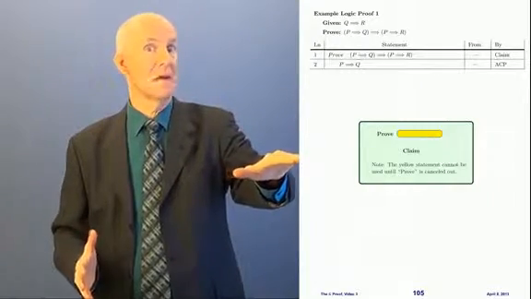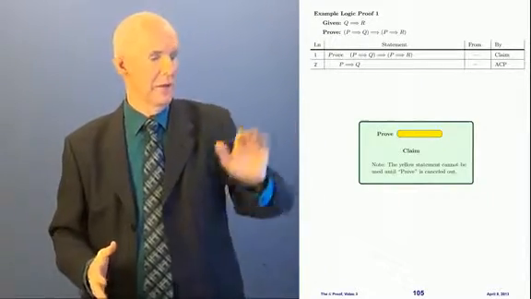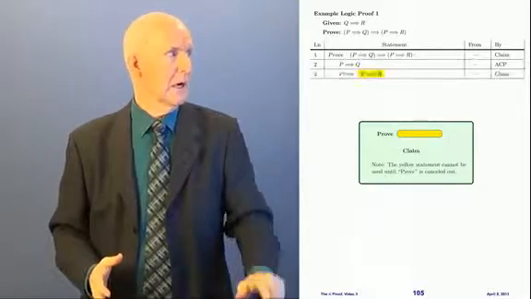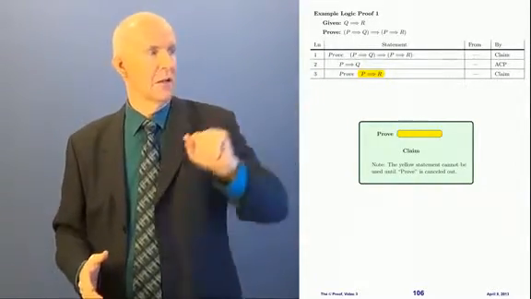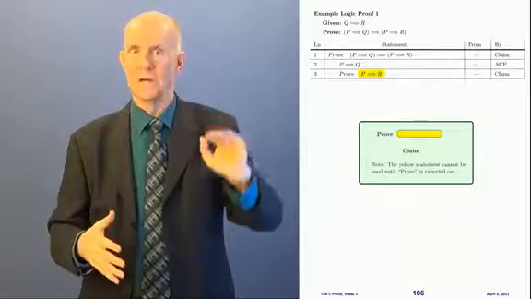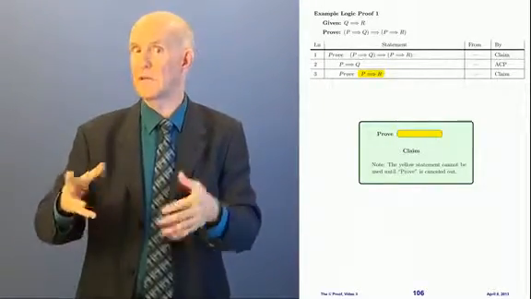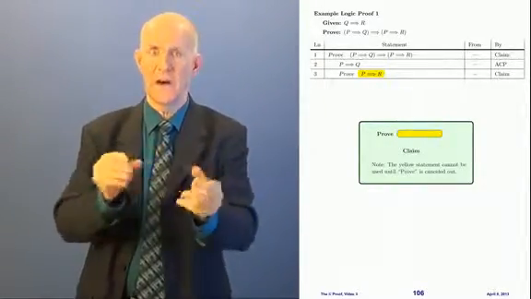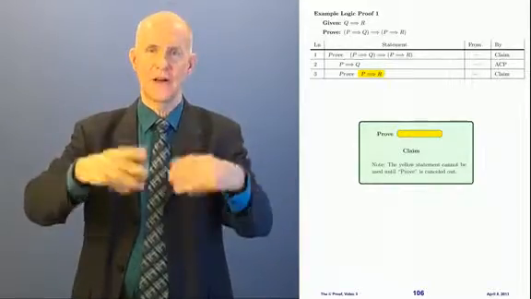I'm going to start a nested proof now in line 3 like this. I'm going to write prove this yellow thing. Now the yellow is something different than it was earlier, because remember, as I use these colors, it keeps changing what they are. Every time I am using the colors, it's something different.